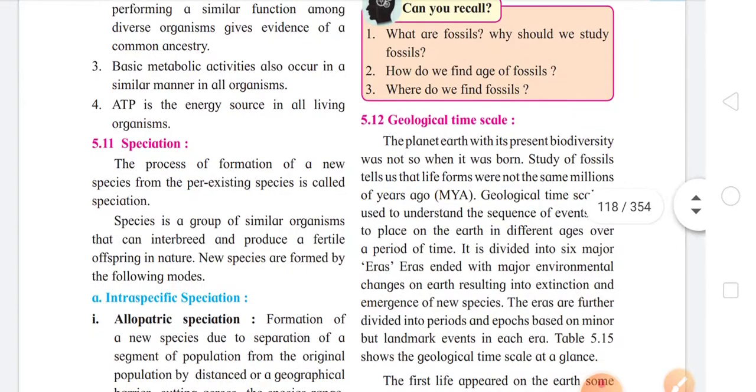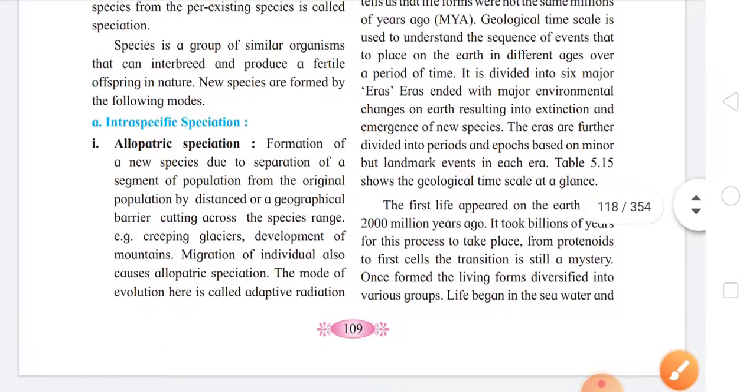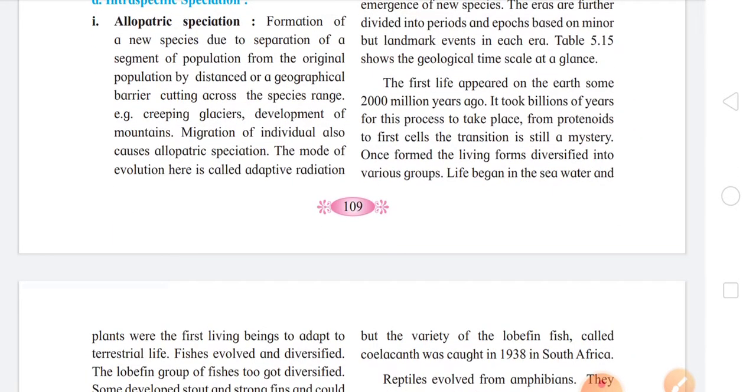Okay, page number 109, there are two subtopics that are deleted, 5.11, that is Speciation, and 5.12, that is Geological Time Scale. These two subtopics are deleted over here, so both the subtopics are considered to be non-evaluative for the exam. So many parts of this topic are being deleted.